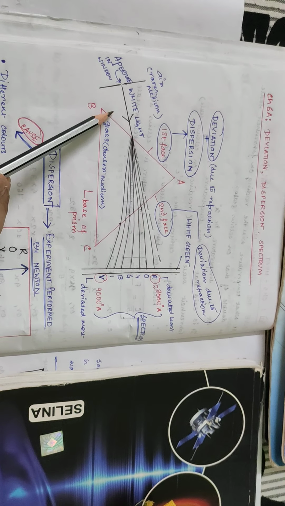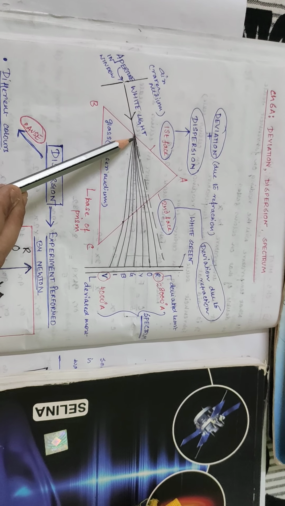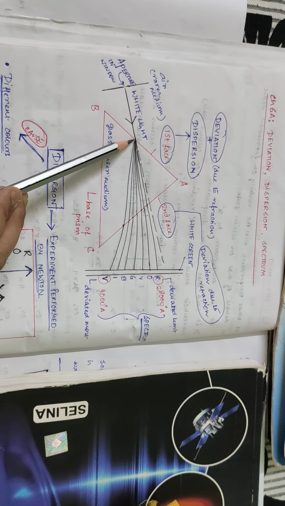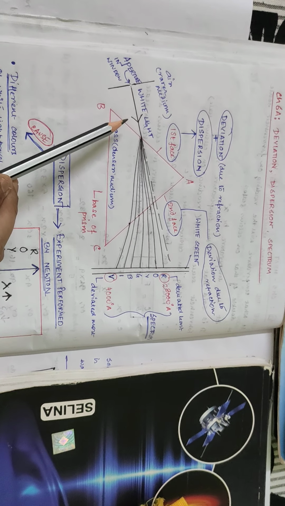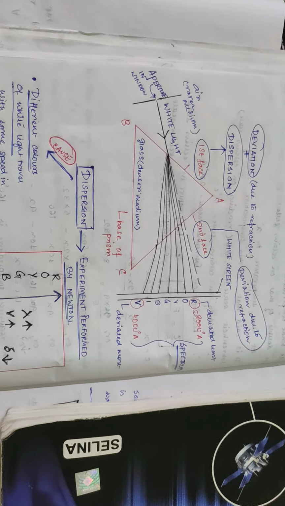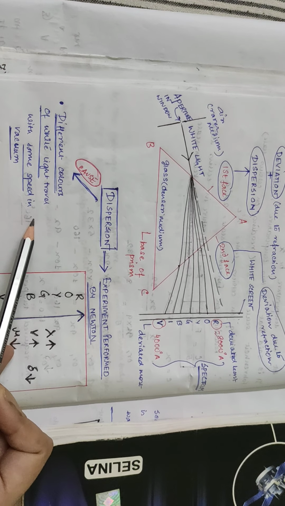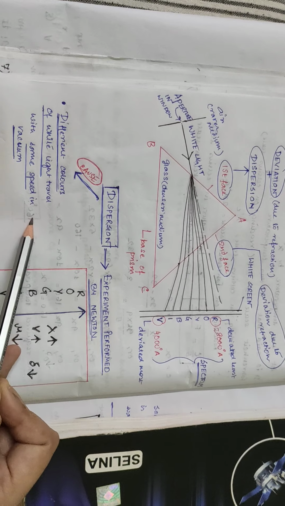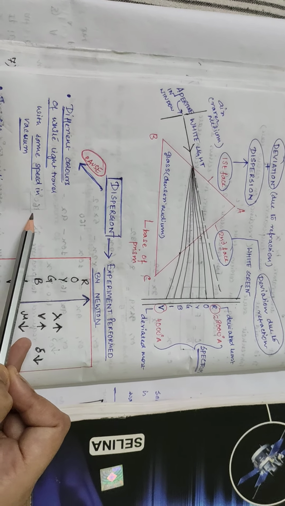Now see the white light. What happens when light travels in vacuum? When light travels in vacuum, the different colors of white light travel with the same speed.